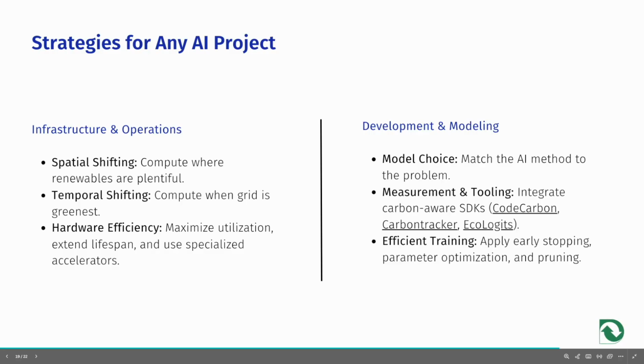In development, we focus on selecting the right model for the task, integrating carbon-aware measurement tools like CodeCarbon and Ecologits, and applying efficient training techniques such as early stopping, parameter optimization, pruning, and post-training quantization. Together, these strategies ensure that every AI project is powerful, practical, and carbon conscious.